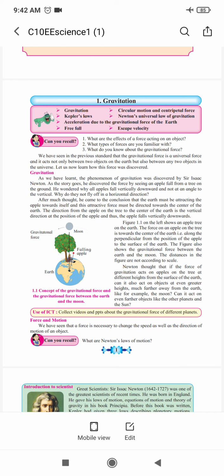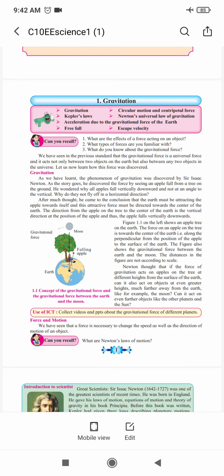This year we will learn gravitation. This gravitation chapter is related to physics, and you have heard the name of gravity also. Now we will discuss the various topics of gravitation related to this chapter, and you will find out how easily you can find the gravity of the different planets also. In this chapter they have given a formula related to that.